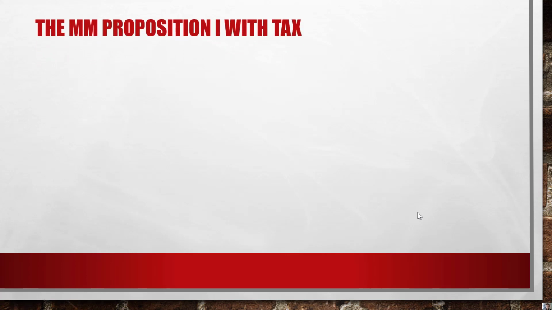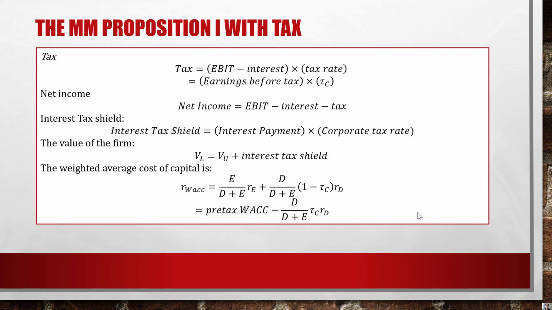Now the third proposition is the MM proposition 1 with tax. Here's how tax is calculated. Tax is earnings before interest and taxes, subtract interest, times the tax rate. Earnings before interest and taxes subtract interest is earnings before tax. So we take earnings before taxes times the tax rate to get the tax value. And the net income is basically the earnings after interest and taxes. So net income here is earnings before interest and taxes, subtract interest and subtract tax.